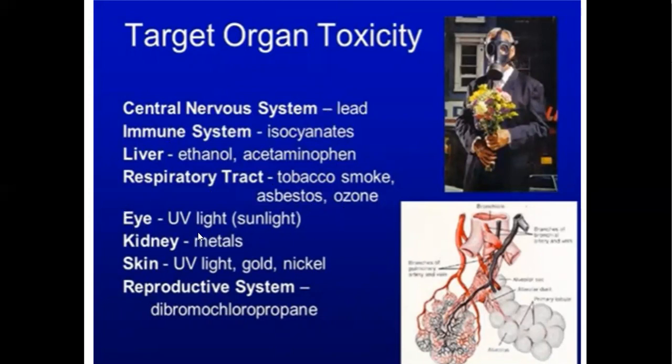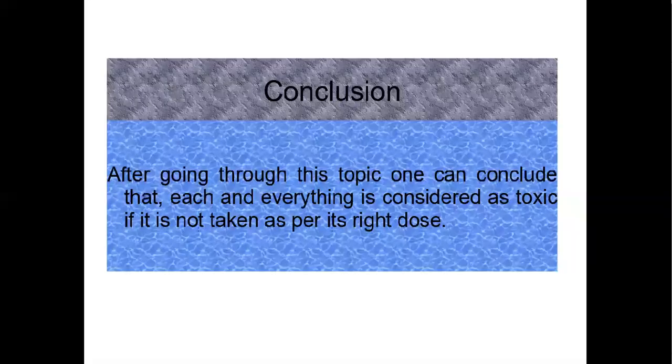The eye is affected by UV light, the kidney by metal poisoning, the skin by UV light, gold and nickel, and the reproductive system by dibromochloropropane. Similarly, there are several target organ toxicities. Not all toxins affect all organs; some organs are affected by specific chemicals.